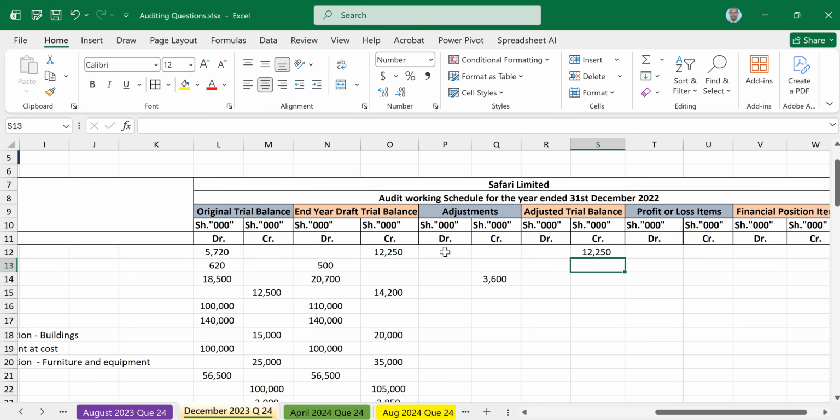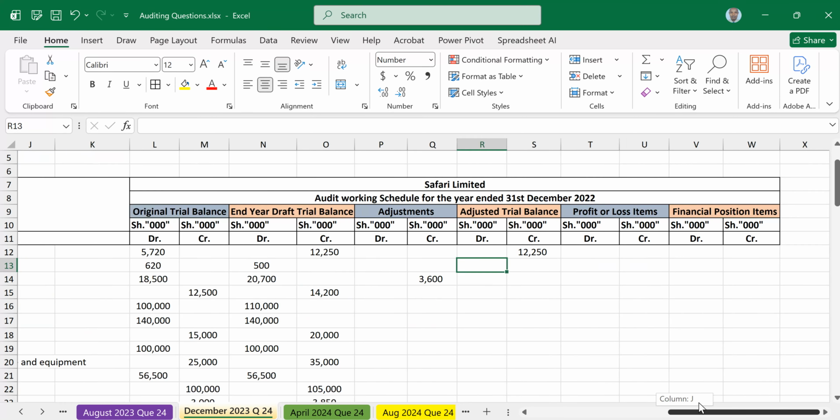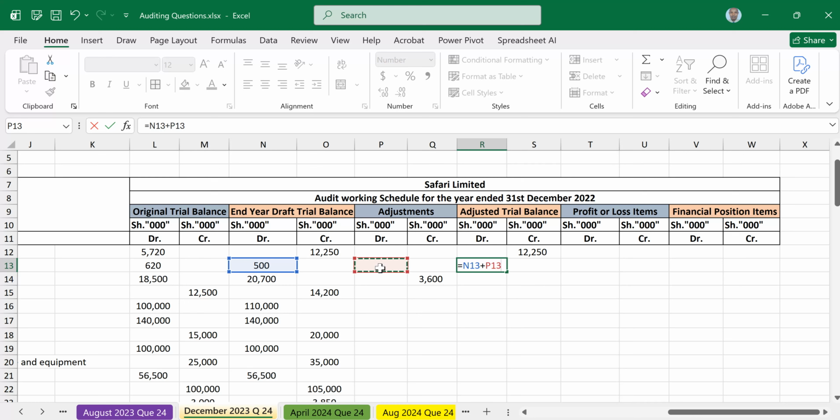Then you know this is 500. This is an item on the debit side of the trial balance. This is cash in hand. So it will be equal sign, click on the 500 on the end year draft trial balance, plus go to the adjustment and click on the debit side of the adjustment, then less the credit side of the adjustment. Now those two formulas will help you throughout.